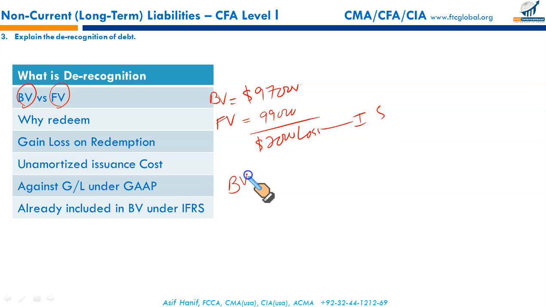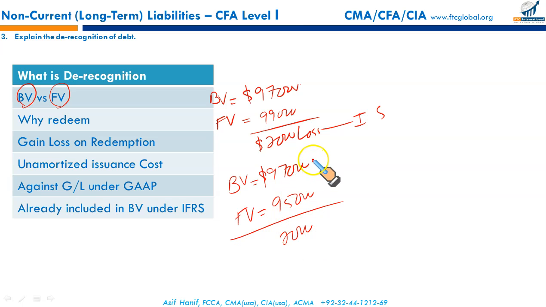Likewise, if the bond you're carrying in your books is at, let's say, $97,000, but the fair value at which it's currently trading is $95,000, so if you now redeem it, you are discharging a liability of $97,000 by paying just $95,000. This $2,000 will be a gain on redemption and it will be reported as a gain in your income statement. Right? So that's the idea. When the bond is de-recognized, it is likely that your book value and the fair value might not match, so the difference could be either a loss or gain at redemption.